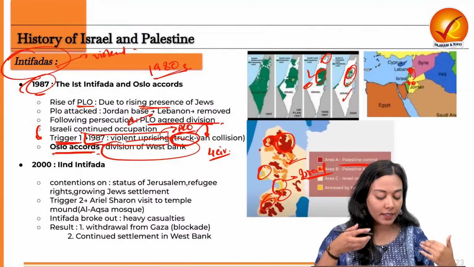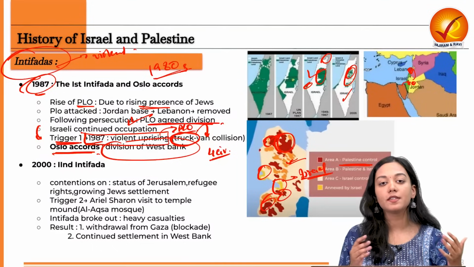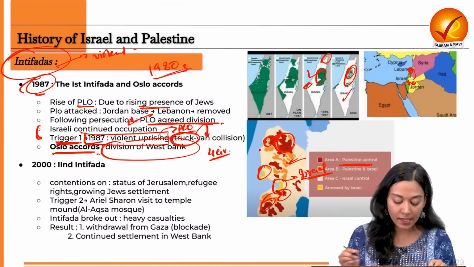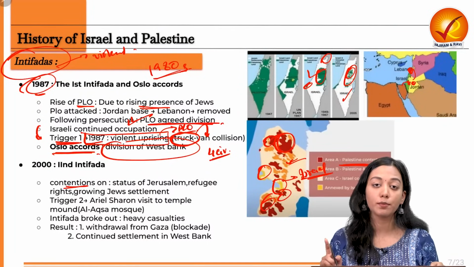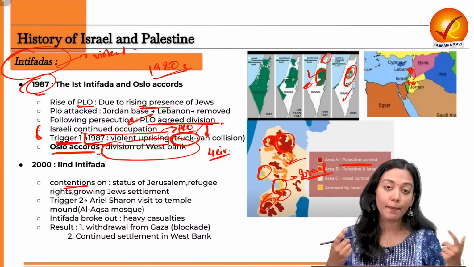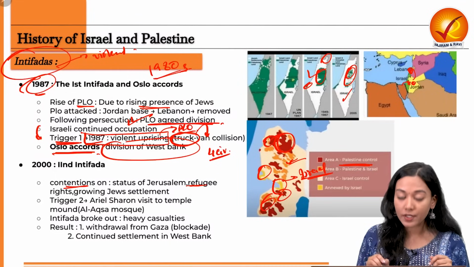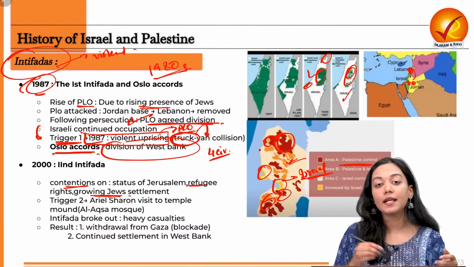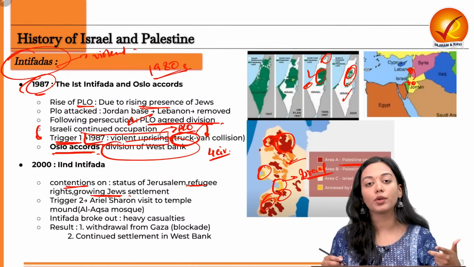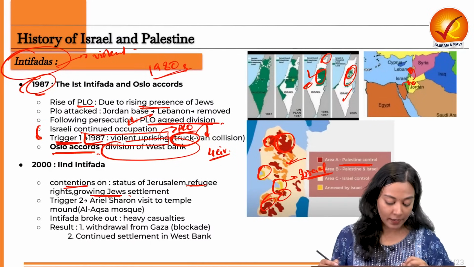So the further decadal years were followed by some peace agreements that they were trying to make, but there were some bones of contention going on. First was the confusion over the status of Jerusalem. Whose holy site is it? Whose capital is it? Second, the refugee rights of the Palestinians. Third, growing Jewish settlements that were seen furthermore in the West Bank region.